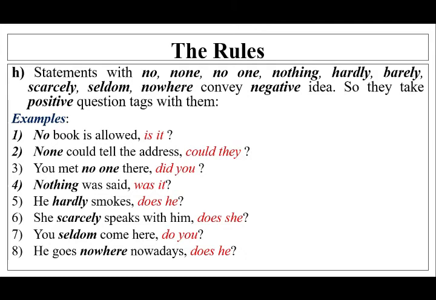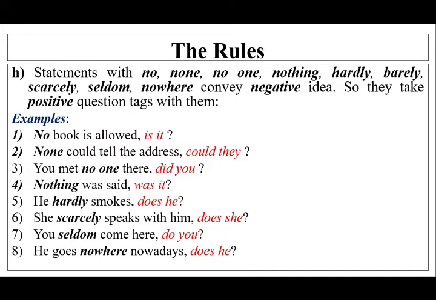Rule number 8: statements with no, none, no one, nothing, hardly, barely, scarcely, seldom, nowhere convey a negative idea. That means these words convey a negative idea, and thus the statement or the sentence becomes a negative one. So they take positive question tags with them.